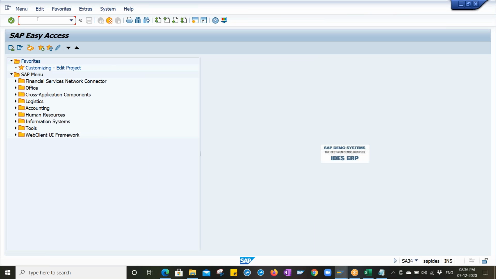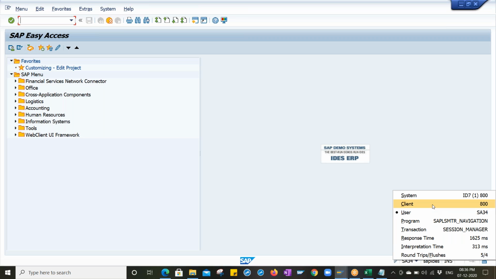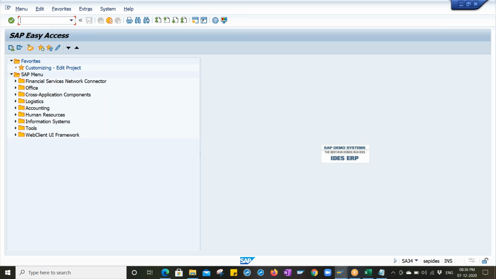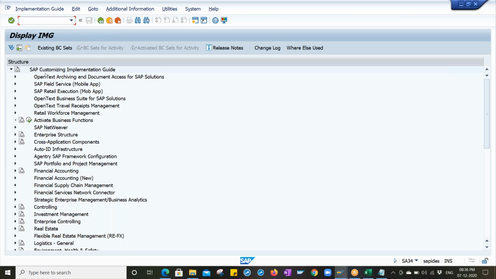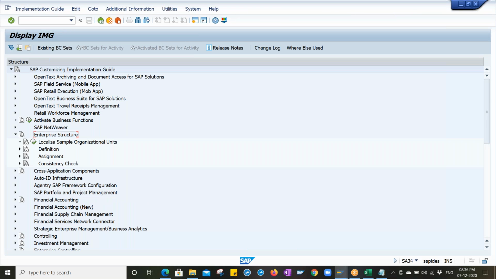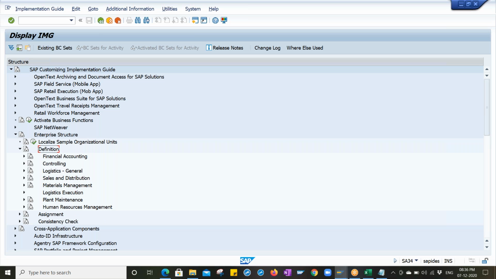800 client is a demo client, as you know, right? 800 is the IDES server, a worldwide demo, right? 800 will be demo only, correct? Okay. So let me go to T code SPRO, SAP Reference IMG, then come to enterprise structure. Under the enterprise structure, we have to go with definition, right?